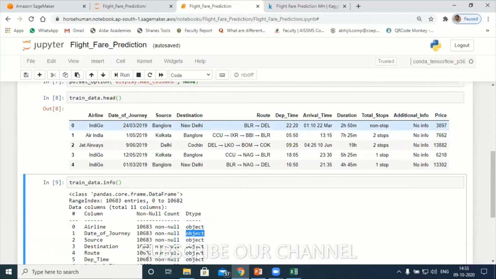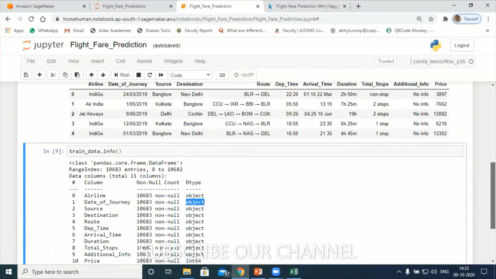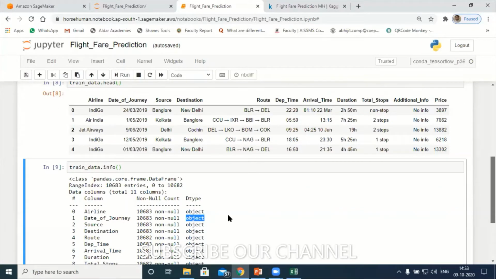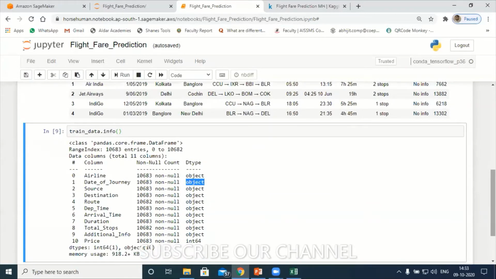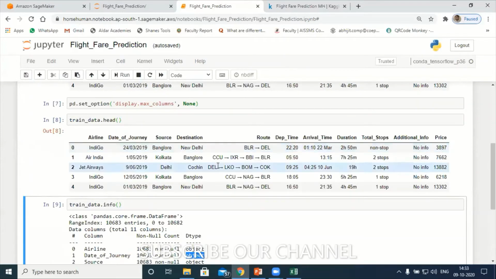So we need some kind of cleaning over there also. Departure time, have a look. It is in string format. Except for our price, all the data is in string format. Understood? All the data is in string format.